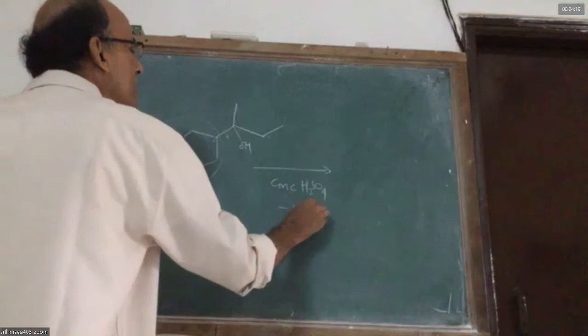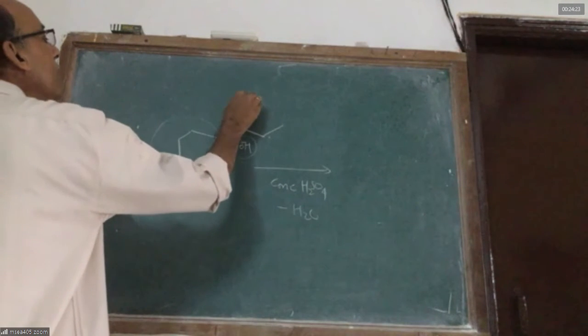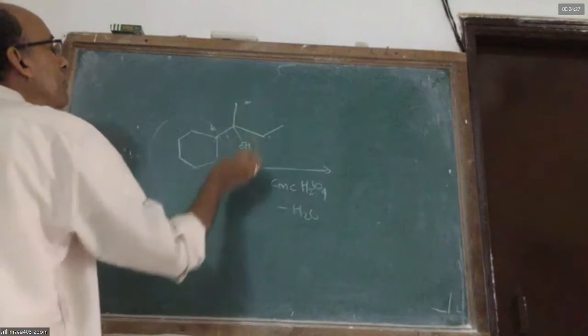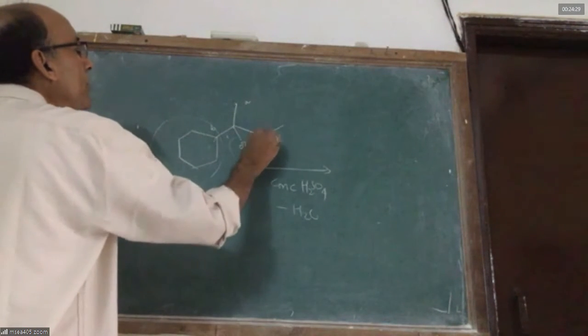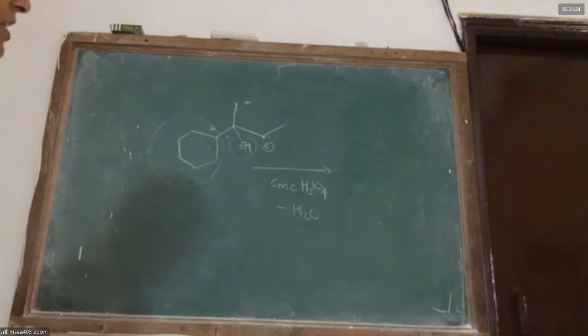As usual, water is lost. This OH can happily go with the hydrogen here, in the alpha position. It can go with the hydrogen here, in the beta position. It can go with the hydrogen in the other position. Only these 3 positions are likely to have double bonds. The ring cannot further get extended because there is no point. 6-membered rings are already stable.